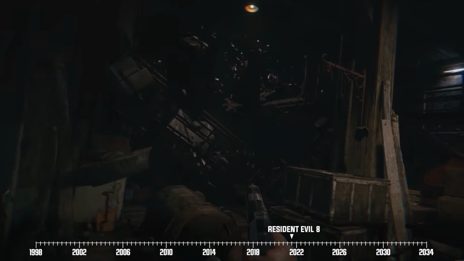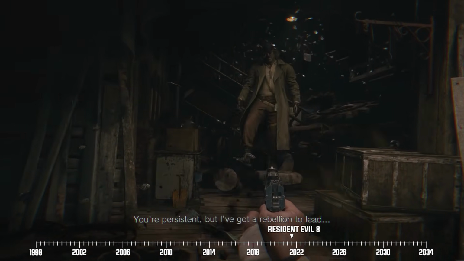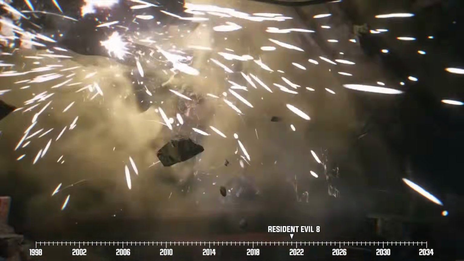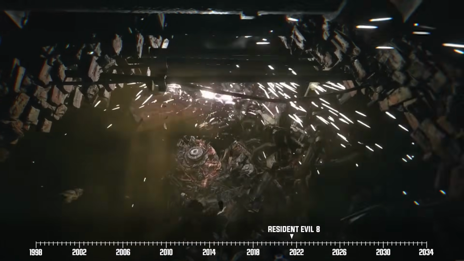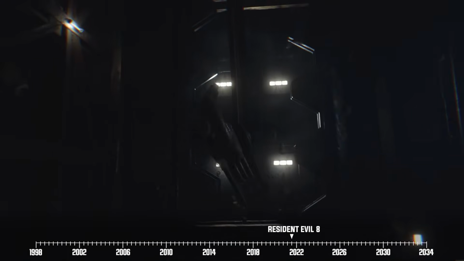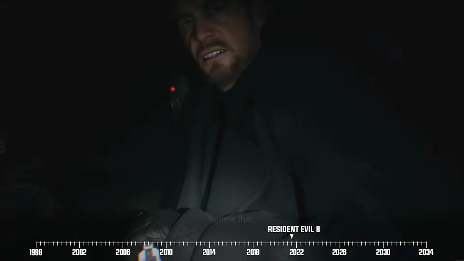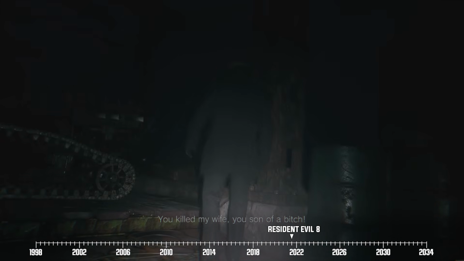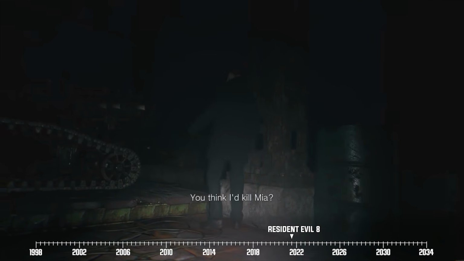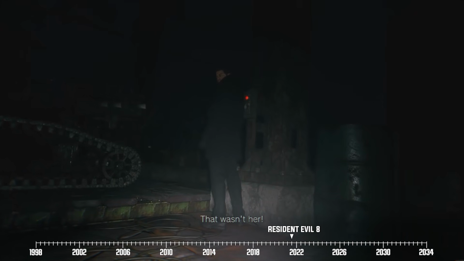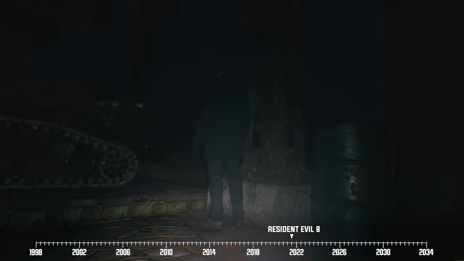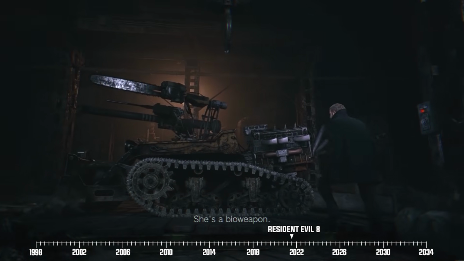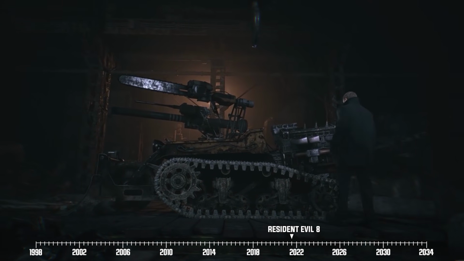He ultimately survives the gauntlet and makes his way back to the top of the factory, only to encounter Heisenberg once more. Heisenberg then mutates into a big boss-type monster and shoves him back to the bottom of the factory. There, he ends up meeting Chris again, who is currently preparing to sabotage the entire place with bombs. It's here that Chris finally reveals his motives for taking out Mia at the start of the story. As he puts it, he didn't kill the real Mia. It was actually Miranda in disguise, because this freaky cult leader has the power to shapeshift.